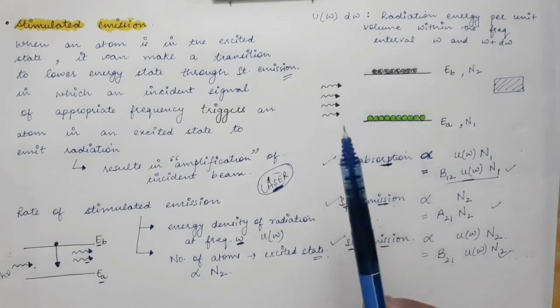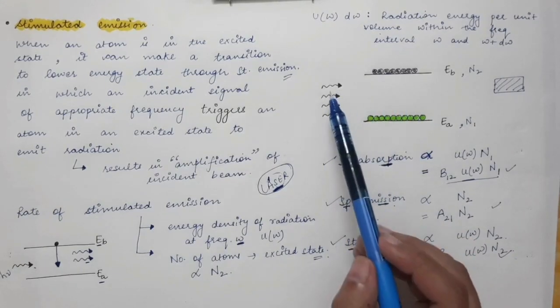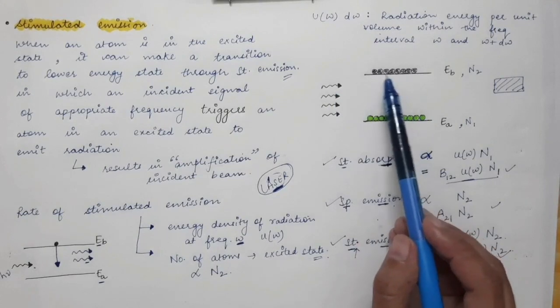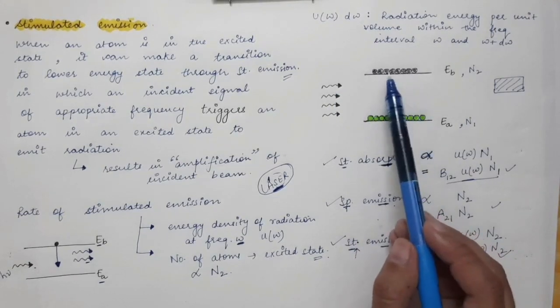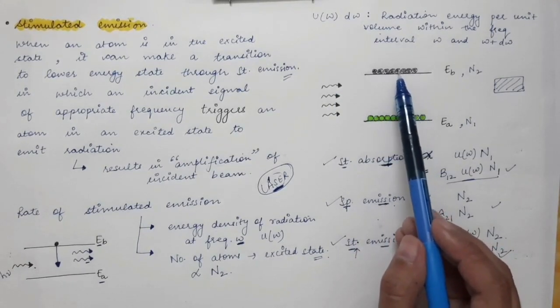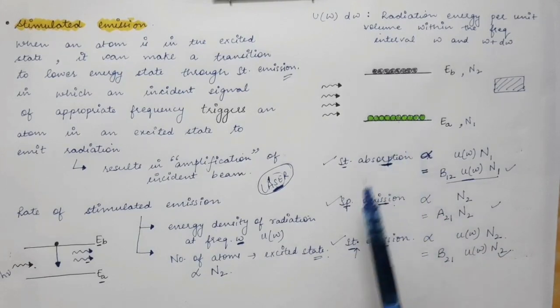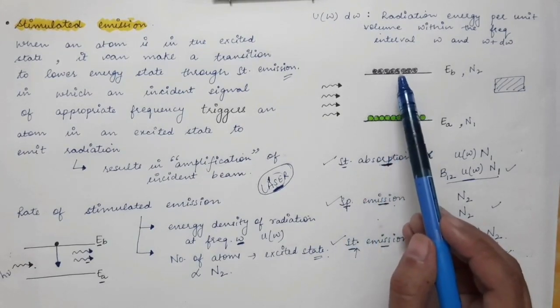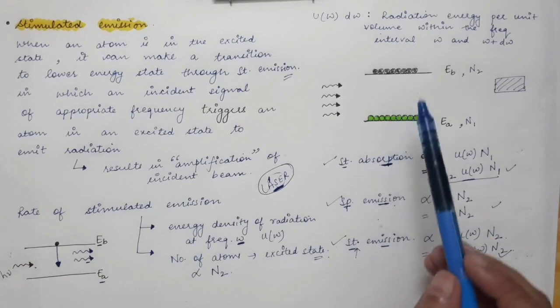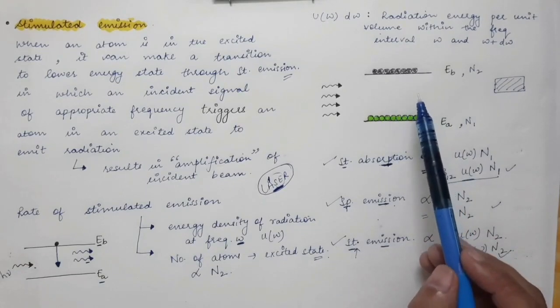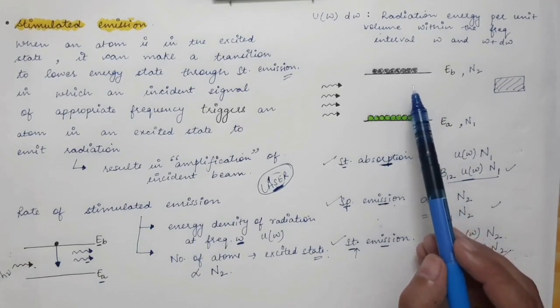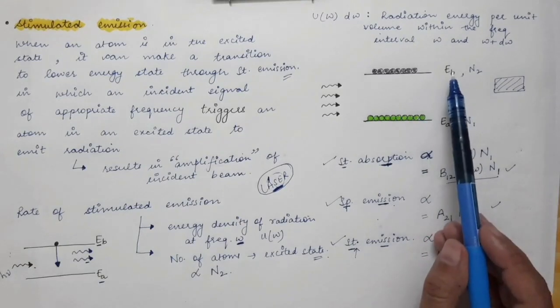Then some of the atoms in the excited state will make a spontaneous emission to the lower state, and the emitted photons will not go in the same direction.